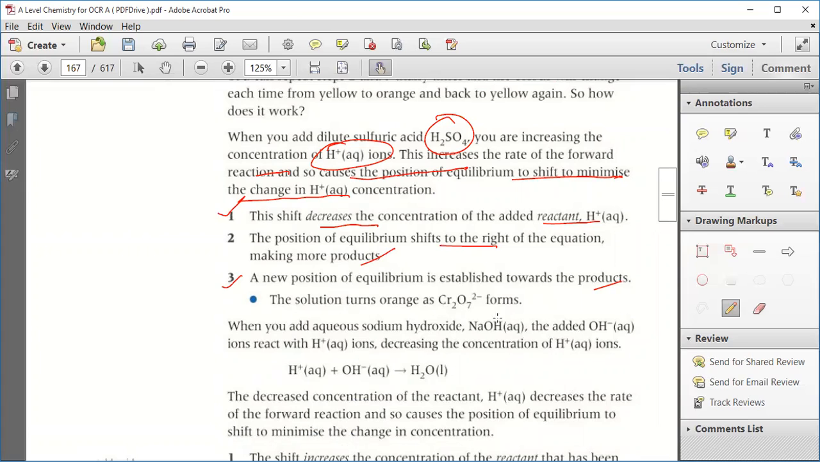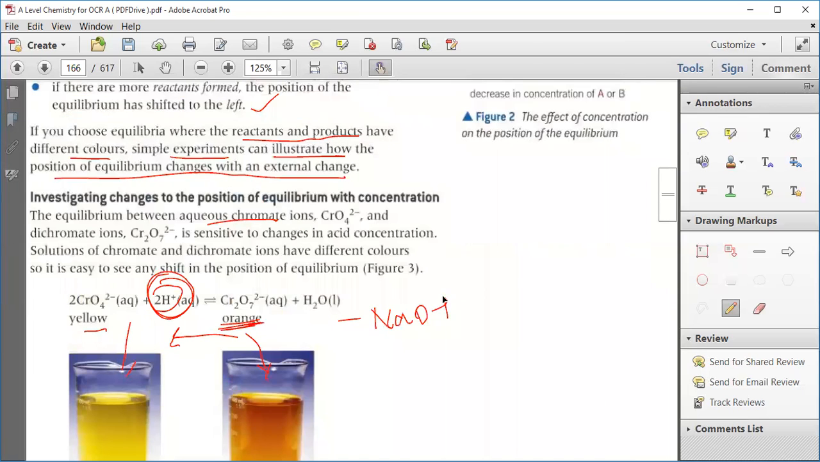Now again, if you are adding NaOH, what will happen? This NaOH adds OH- ion. It reacts with the H+ ion. It means the concentration of H+ ion will decrease. Clear? As the concentration of H+ ion decreases, what will happen? The orange color will move towards the yellow. Clear?